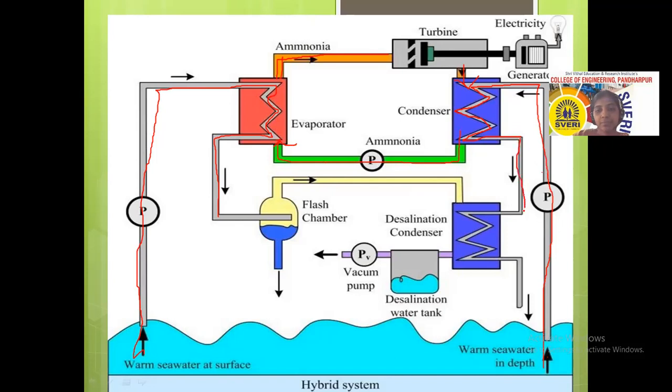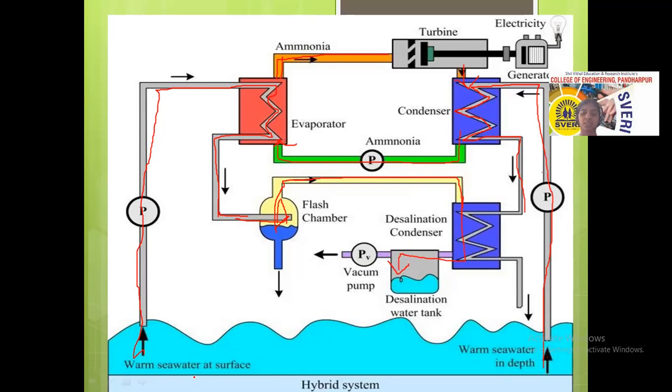So after this, that heated water can be utilized in the flash chamber. In the flash chamber, the water is collected. Whatever water is available here, that water vapor is transferred to the condenser for the cooling purpose. So that cooled water is again utilized in the water tank. That means it can be utilized as fresh water.